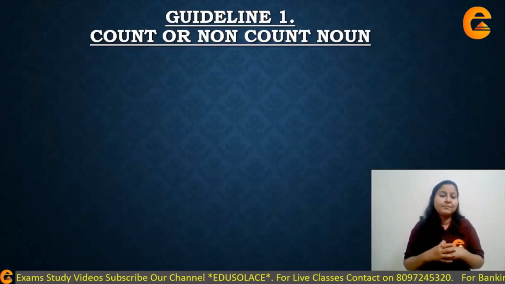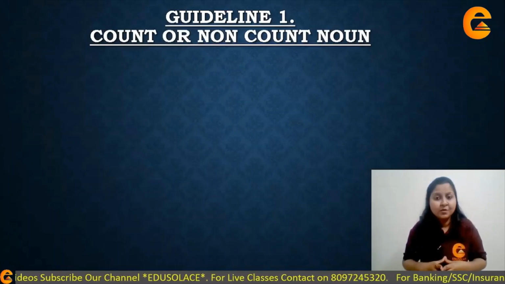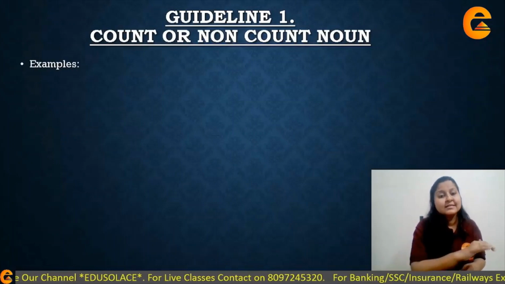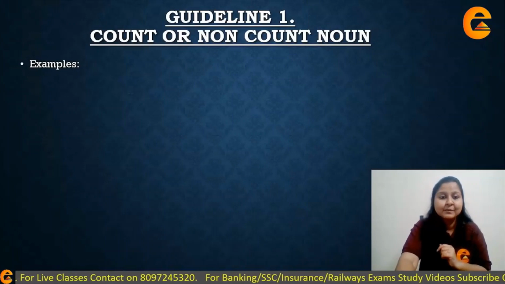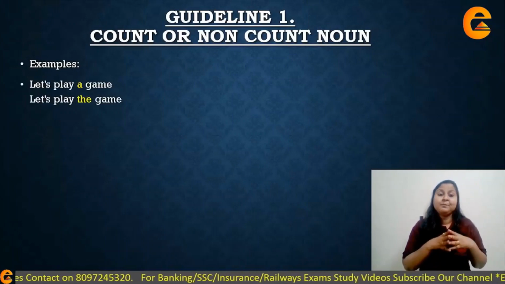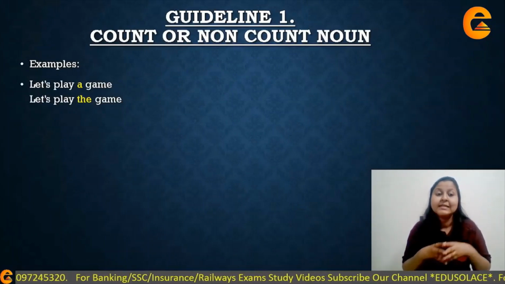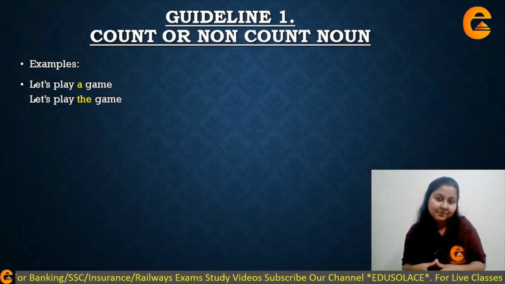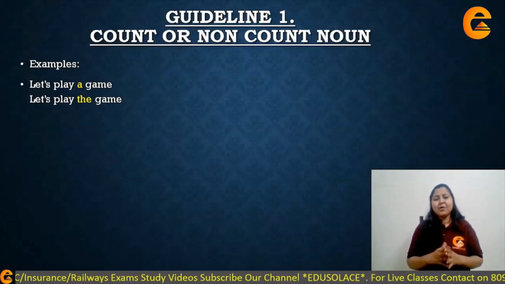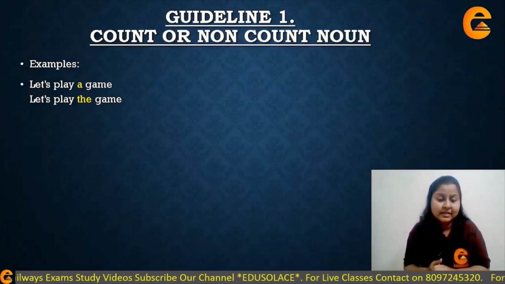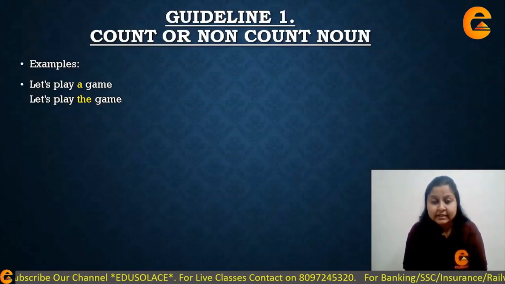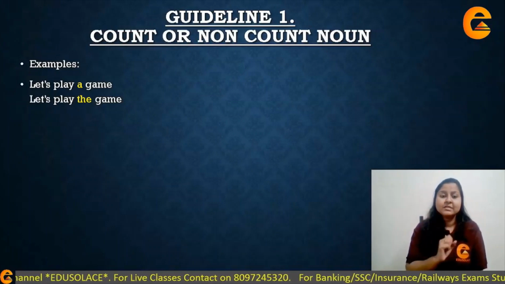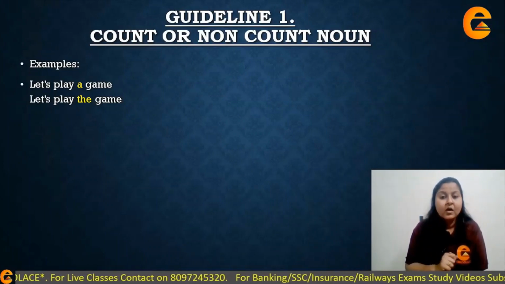तो सबसे पहले हम बात करते हैं countable और uncountable nouns के बारे में. So let's see what you have in this. I'm going to start first by giving you an example about it. Let's play a game. Let's play the game. Okay. Now अभी इसमें countable और uncountable क्या है? So let's say game is the noun in this sentence. Okay. Game is the noun. Play is the verb. Alright.